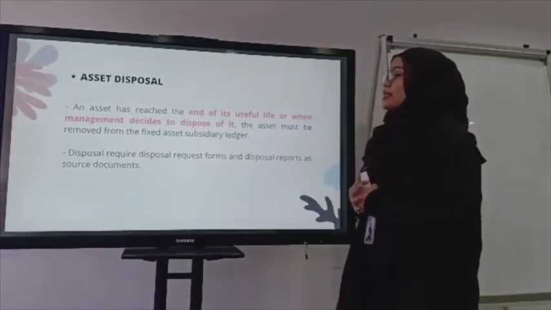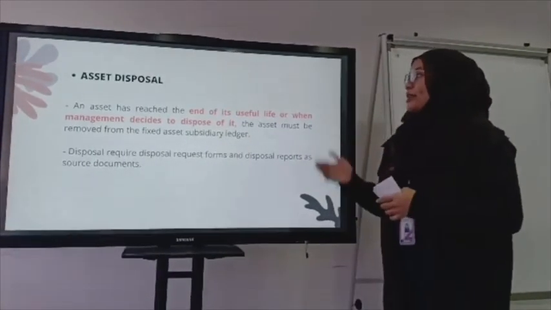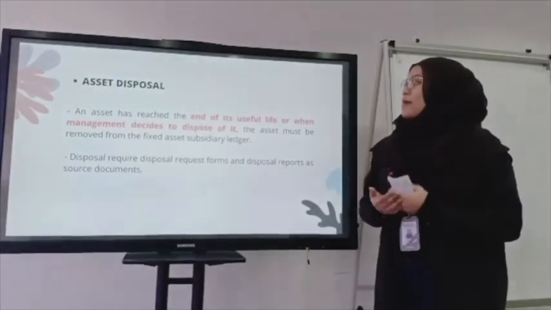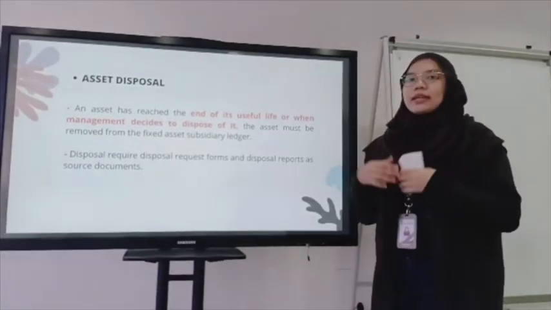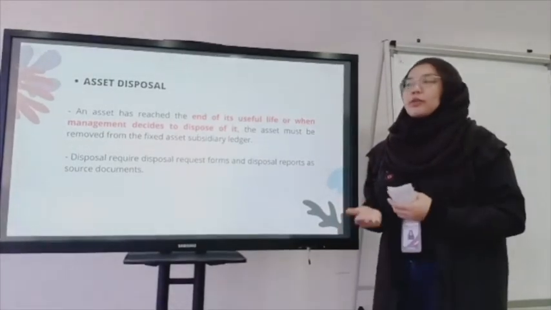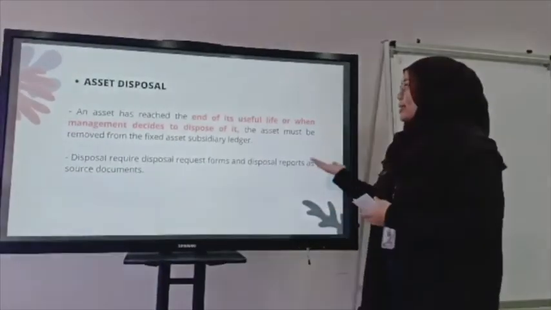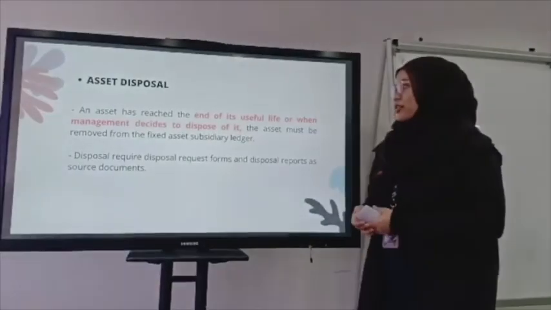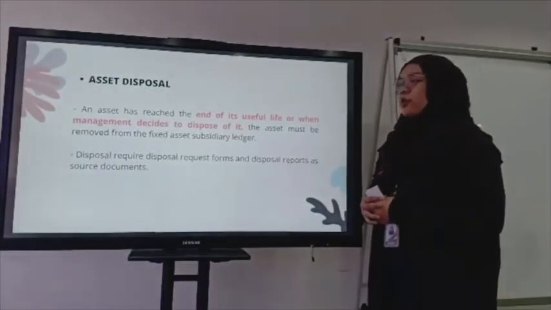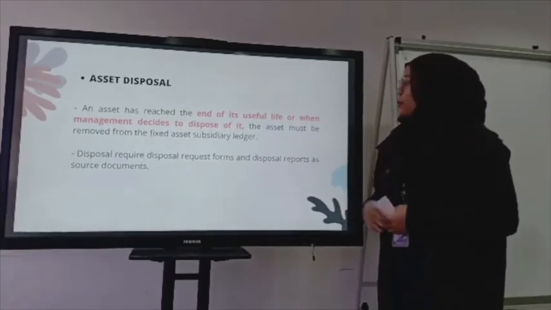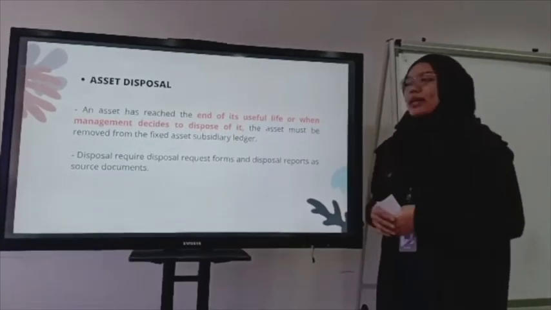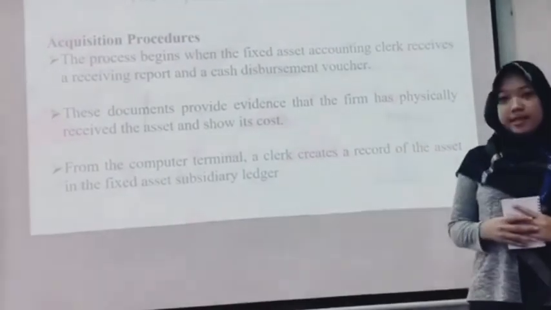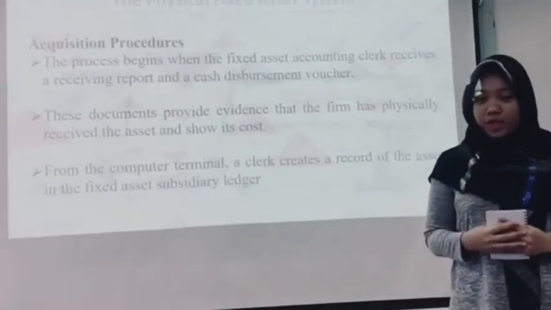Lastly is asset disposal, when an asset has reached the end of its useful life, or when management decides that the asset needs to be disposed of. Then the asset must be removed from the fixed asset subsidiary ledger. This disposal requires a disposal request form and also a disposal report as source documents. Next, we move to the physical fixed asset system for the acquisition procedure.